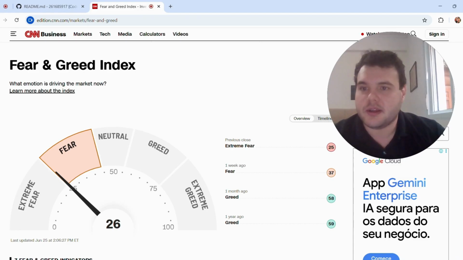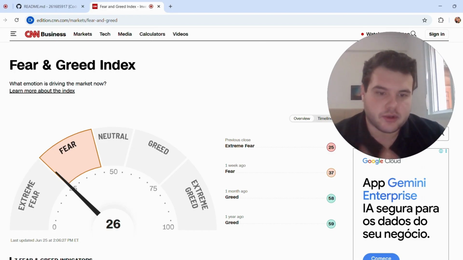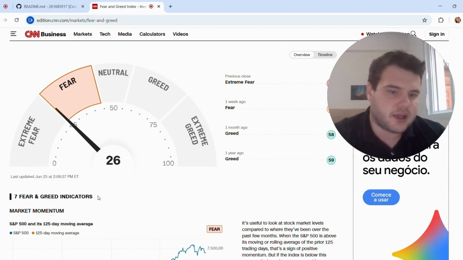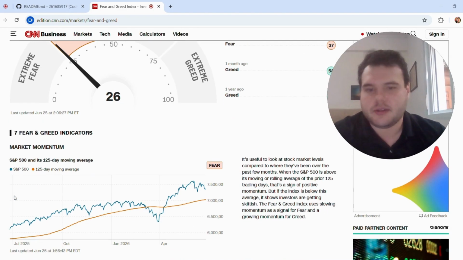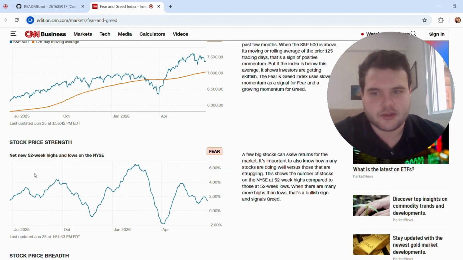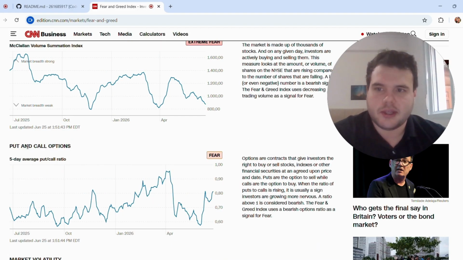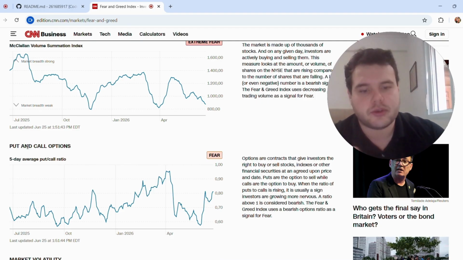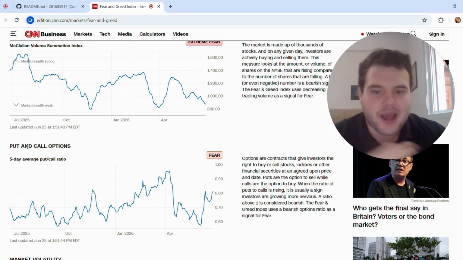So as you can see here, this is the official website for the index. Here you can see that it is measured from 0 to 100, meaning that 0 is extreme fear and 100 is extreme greed. This index is made using 7 different indicators or criteria that measure different things, for example, market momentum, stock price strength, put and call options. So it is very broad in relation to what's measured because the focus is to measure the overall greed for the entire market. So if bonds are very greedy, but stocks for some reason are not going so well, the index is going to balance itself.